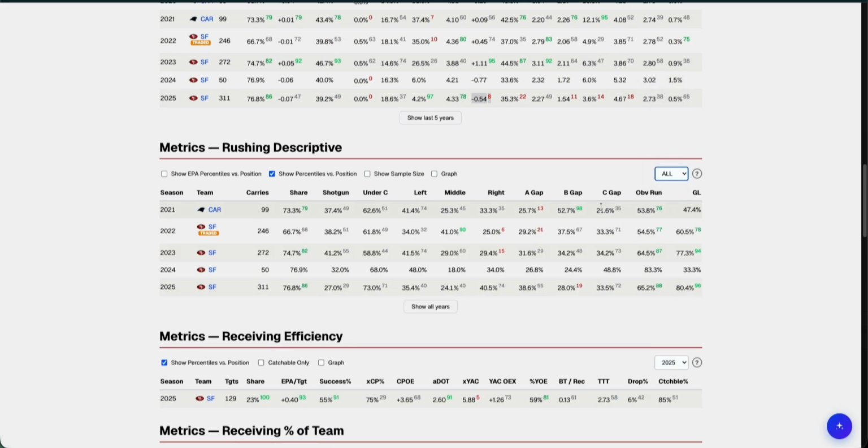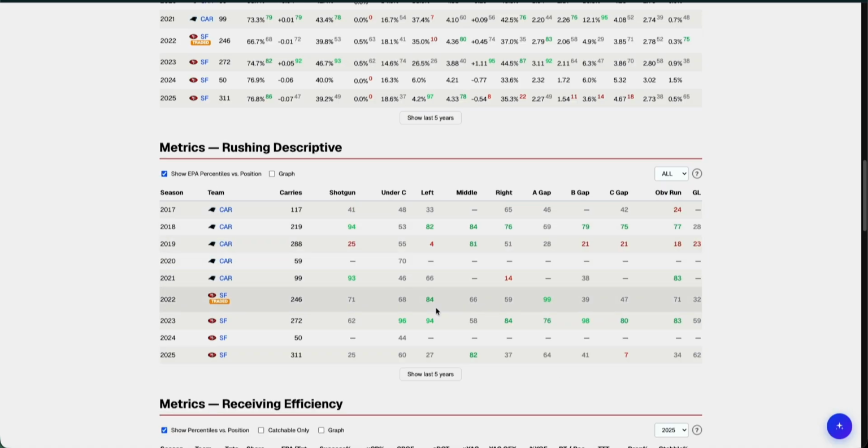We also have them split up by different descriptive positions like shotgun runs, under center, directionals, which gap they were hitting, runs where the other team was expecting a run. Those are considered more important in some instances, and then also their goal line. We can also see their EPA profile in each of these situations.